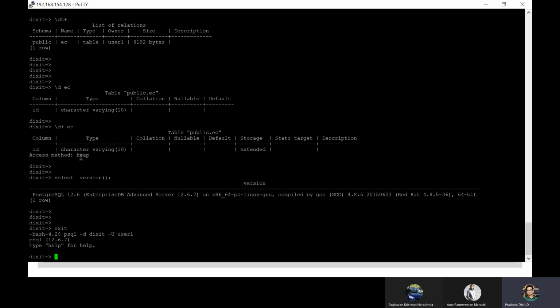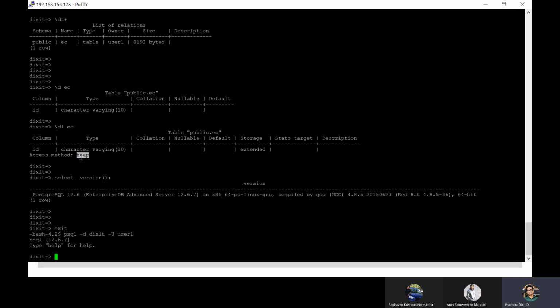What is access method? It mentioned heap. Again, this is kind of the default access method, especially starting from Postgres 12, as we are running on Postgres 12, right? This heap is the standard or default table access method. I was going through the beta edition of Postgres 14, and there I noticed that with this new version they are providing some new access methods, for example columnar and in-memory types, which are not present till version 13. But as right now we are running on 12, here we have table access method as heap.